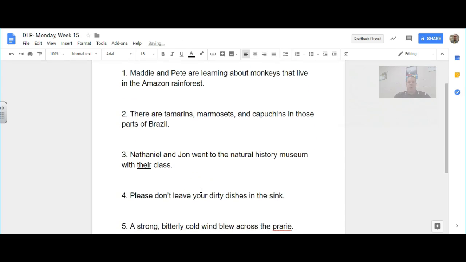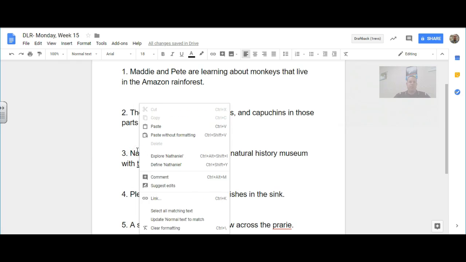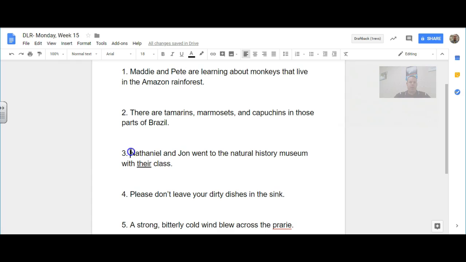Number three, I believe they were looking for the antecedent. Antecedents are what the pronoun refers to. Nice thing about this one, you already have "their" underlined, so you know what pronoun they're talking about. Nathaniel and John went to the Natural History Museum with their class, and so your antecedent then is going to be Nathaniel and John. If I can figure out how to tap my computer right here, I'll go ahead and highlight it. There we go. So Nathaniel and John went to the Natural History Museum with their class.